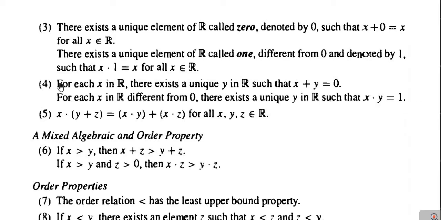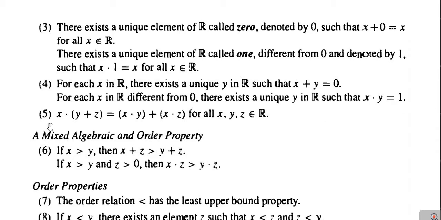So the properties covered in 4 are nothing but the existence of inverses. The first one is the existence of inverse under addition, and the second part is the existence of inverse under multiplication. But in the case of multiplication, we have to consider the inverse elements of the non-zero elements of R only. Okay, inverses of non-zero elements of R under multiplication we have to consider.